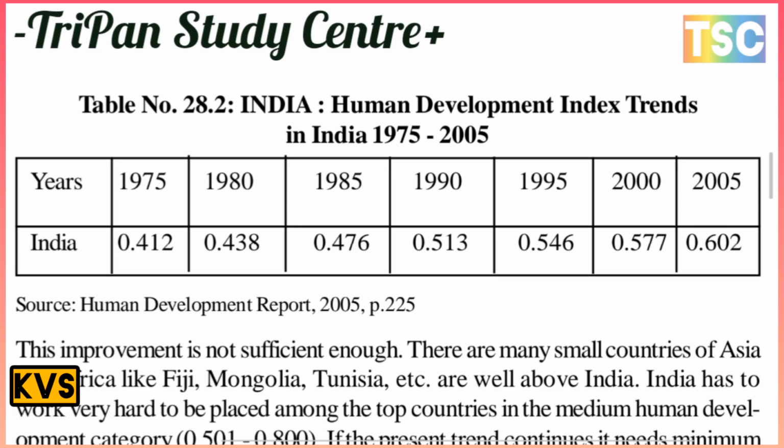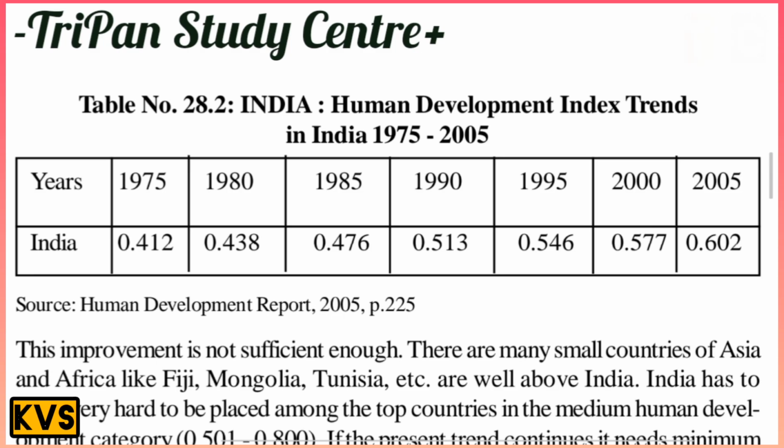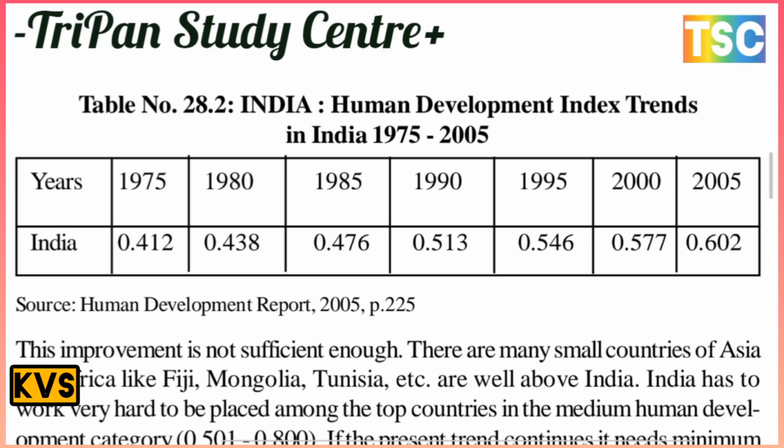In the year 1975, India's value is 0.412, and in 1980 it is 0.439. In 1985 India's condition has 0.476. In 1990 the position is 0.513. There is a middle growth represented in this box. In 1995 it is 0.546, in 2000 almost the same, 0.577, and in 2005 the point is 0.602. This is almost a medium representation in this table.